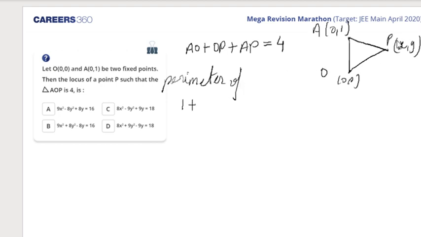OP would be, with the distance formula, root of x minus 0 whole square plus y minus 0 square, that is x square plus y square. And what is the distance between AP, that is P and A? That would be x square plus y minus 1 whole square. Am I right?